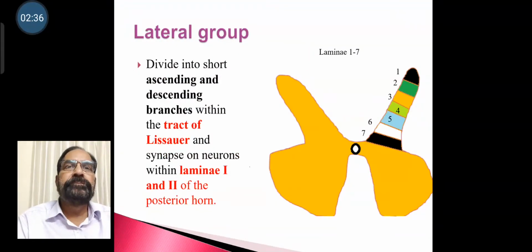Lateral group divide into short ascending and descending branches within the tract of Lissauer, and then synapse on the neurons within laminae 1 and 2 of the posterior horn, as shown.